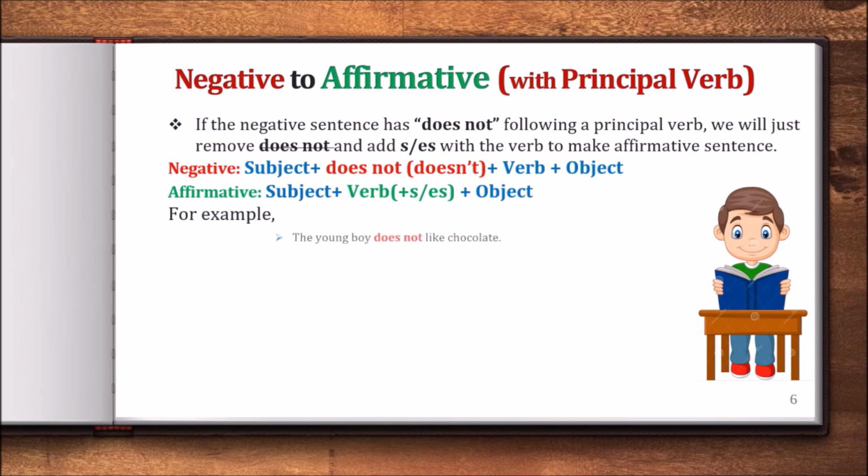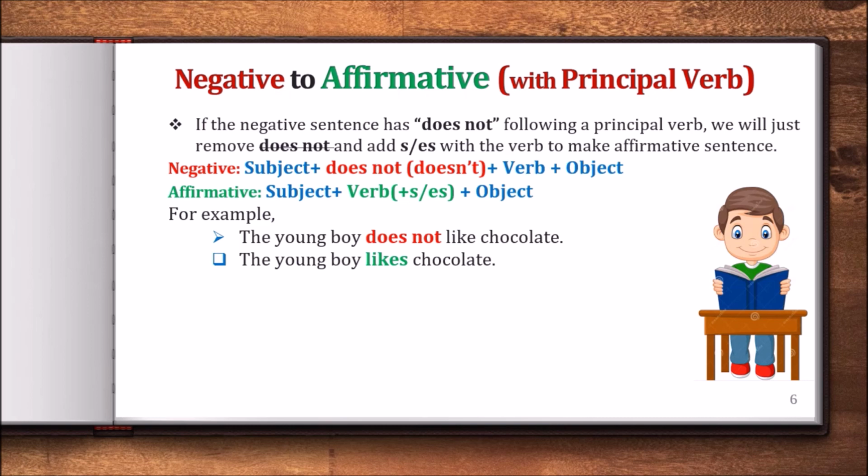For example, the young boy does not like chocolate. So our subject is the young boy, then we have does not, and the main verb is like and the object is chocolate. The young boy does not like chocolate, so you have to remove does not. The young boy likes chocolate. You can see I have highlighted likes because we are adding only s with like.